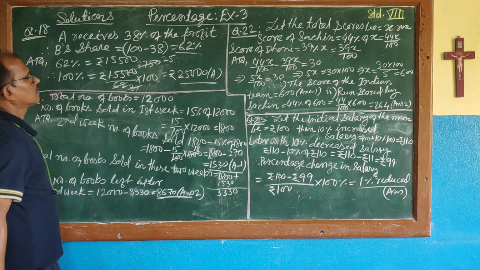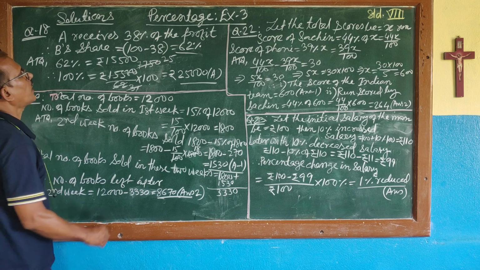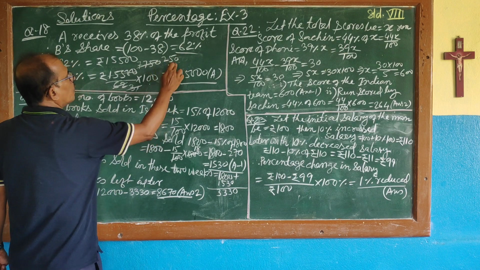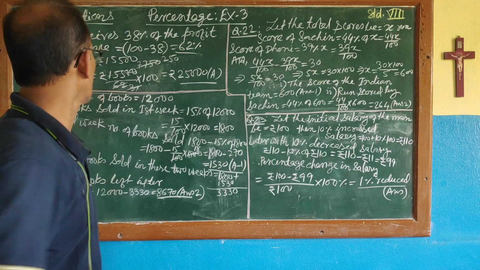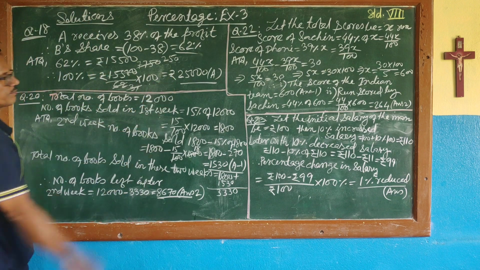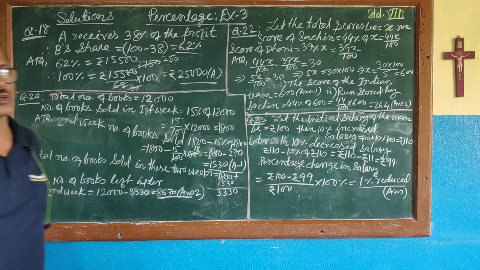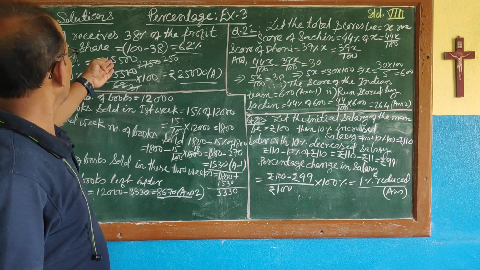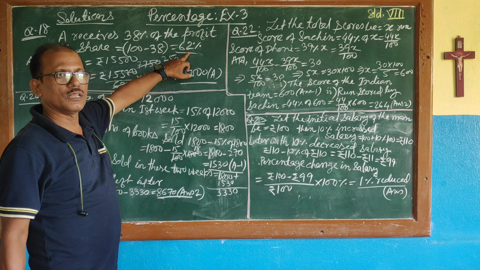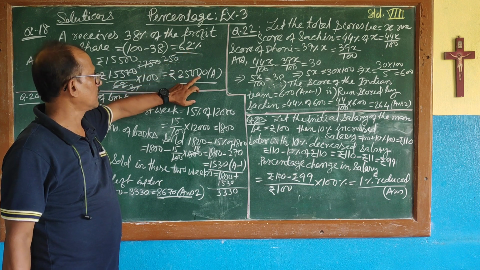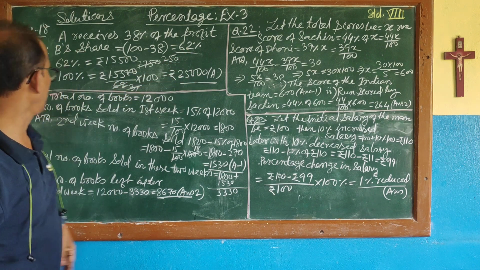So 31 5s are 775, then 250 into 100, which is equal to 25,000. So 100% is 25,000. You can take it as X also. Definitely you will have to take out the 62%, then only you will be able to find out this amount. So things are very simple.